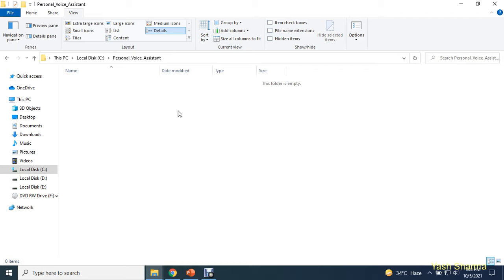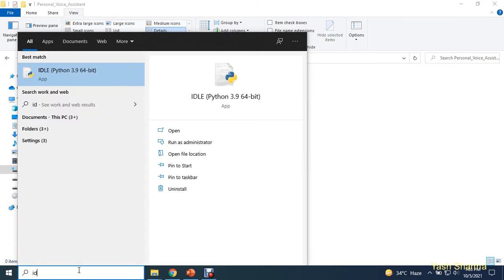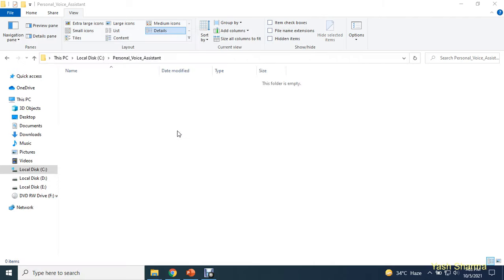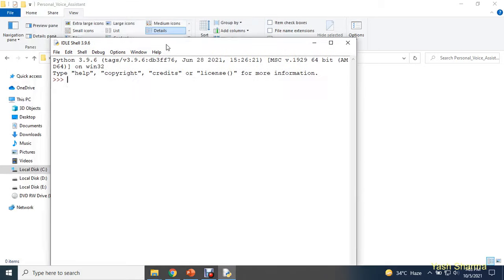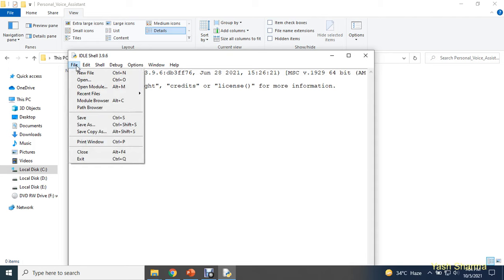Here we are going to use IDLE, the integrated development and learning environment. Once you are done installing Python, when you type idle, you will get this suggestion, IDLE Python 3.9 64-bit. Click on it, or you can click on open. This is how your IDLE environment looks. Now go to the file menu and select the option New File.